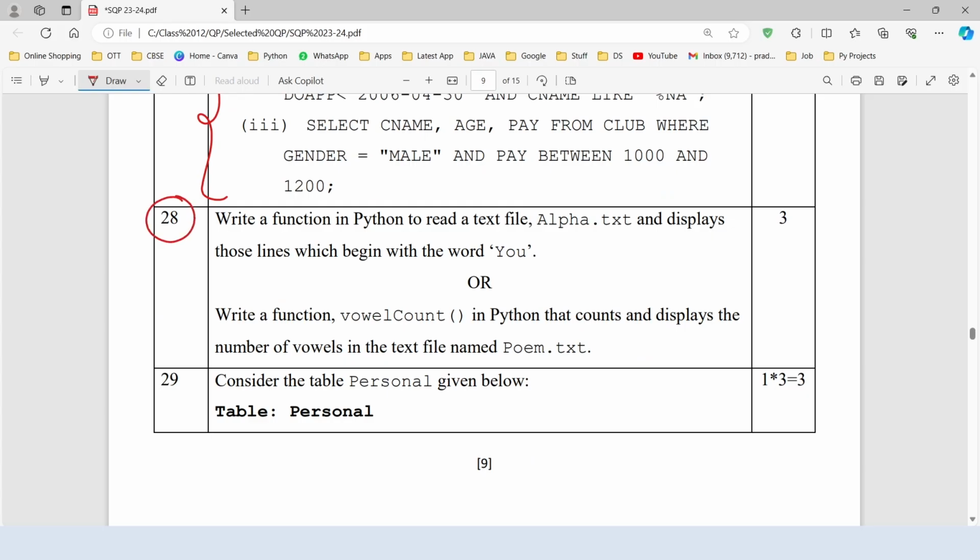Now let's talk about the 20th question. There is an OR part 2. Both the questions are based on the text file. If you know the code, you can skip this part. Here we have to write the Python function to read the alpha.txt file and we have to display those lines which begin with the word U.